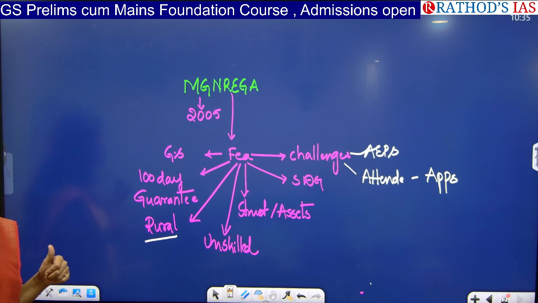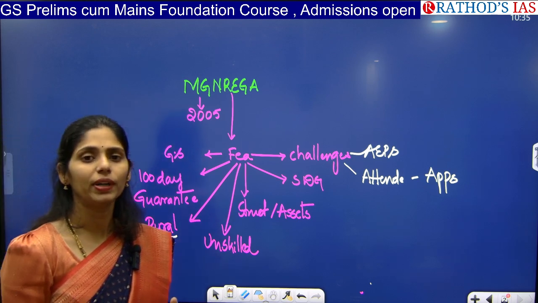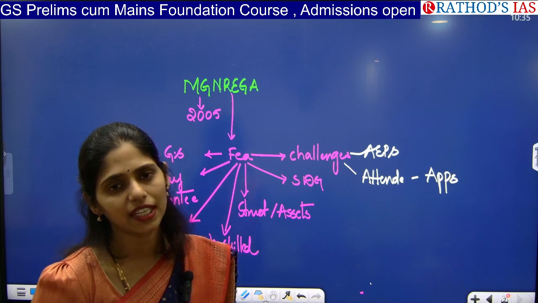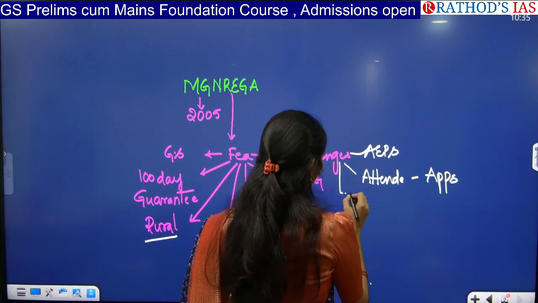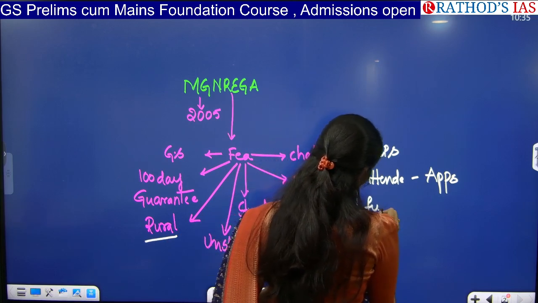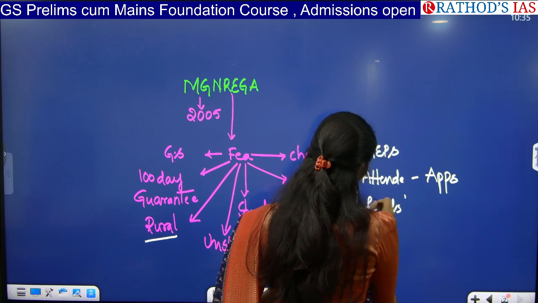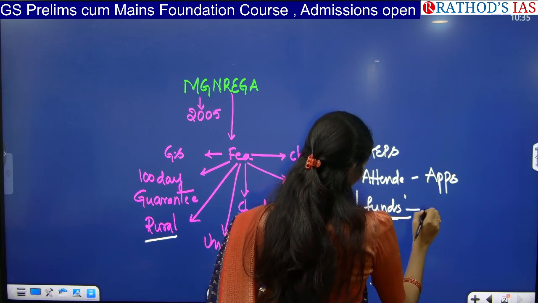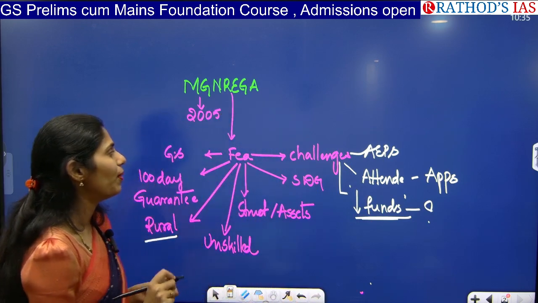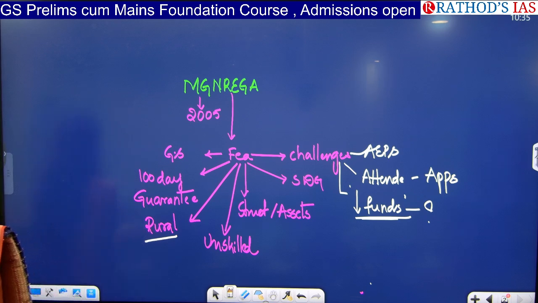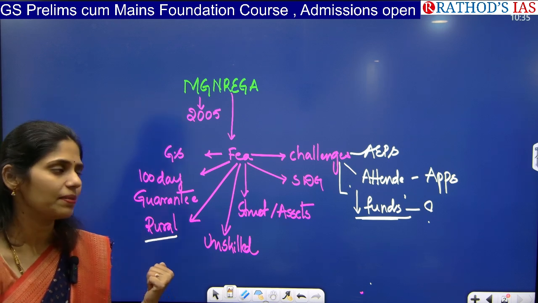They are not scanning the fingerprint properly. Because of all these things, again, there are some issues they are facing. And one more important challenge here is the lack of funds. The government is releasing fewer funds, so people are not getting the wages on time. So these are the three important challenges that you can talk about for this MGNREGA scheme.